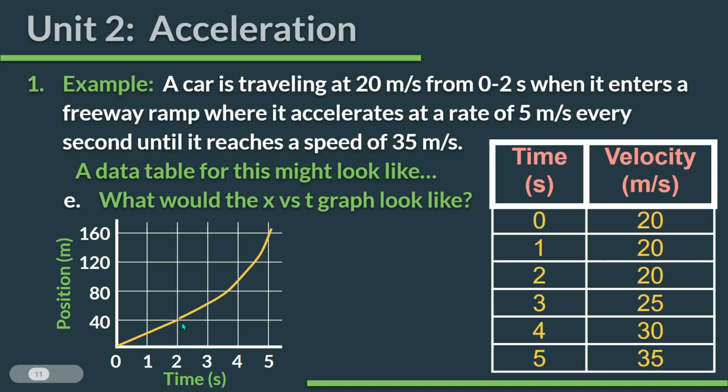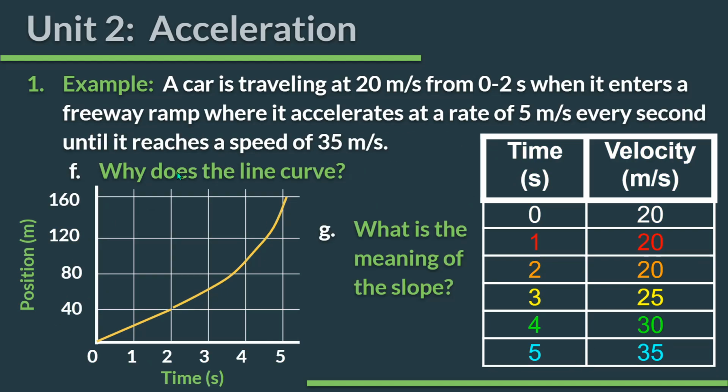However, after that, it starts to get faster, and on a position time graph, slope is speed. And if it gets faster, your slope has to get steeper. And that is what you saw in the simulation in the digital lab yesterday as well. You saw curves on those position time graphs. As that velocity changed, your slope has to change, because that is what slope is. So this is what that graph might look like, where the slope is changing and getting steeper as the velocity is getting higher.